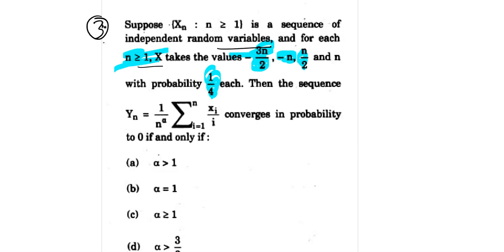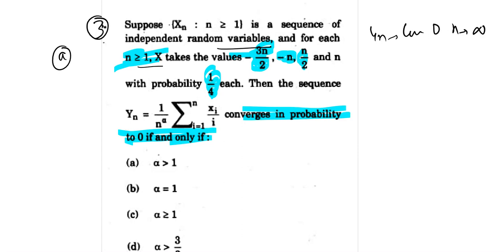तो चलिए इक्वल प्रोबेबिलिटी वाला गेम है। Then the sequence Yn equal to 1 by n to the power a converges in probability to 0 if and only if what happens. Okay. So to determine the convergence in probability of Yn to 0, अगर हम लोग को निकालना है, we have to consider the condition of the parameter a. Okay, so for the convergence in probability we need Yn to converge to 0 as n approaches infinity.